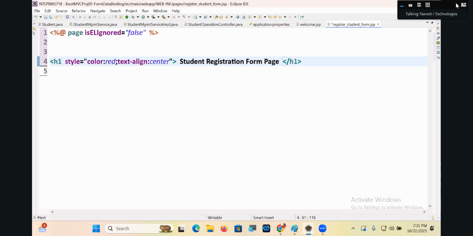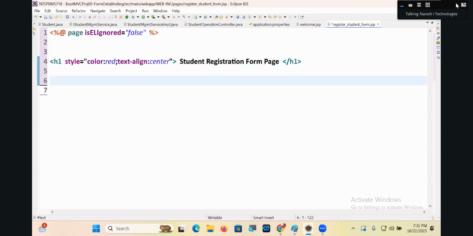Student registration form page. Is that clear, my dear? Come on, everyone.